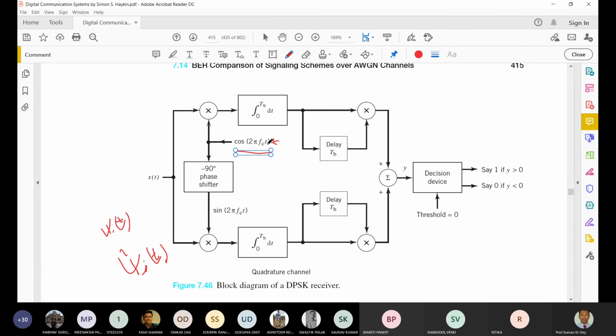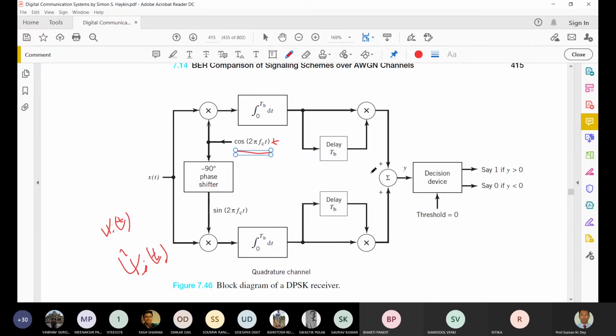Okay, that carrier signal. Then we are doing the integration over T to TB. So that means we are taking the value over there. Then it is going to a delay version of that, and there is a product there. Okay. So now similarly it is happening there also. The delayed version of the value is multiplied with this.